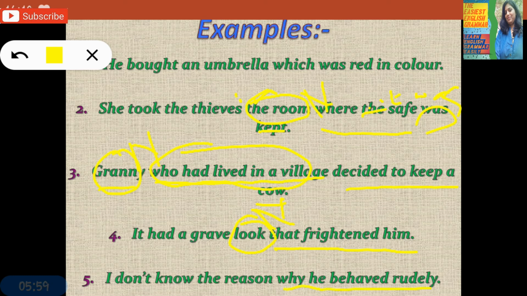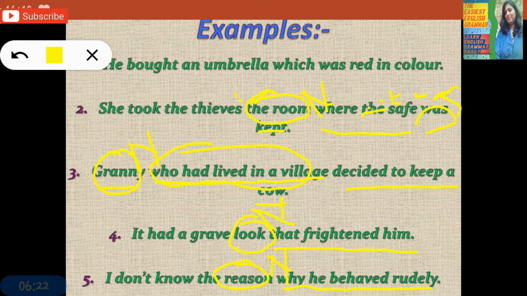Why he behaved rudely is a subordinate clause and reason is noun. He doesn't know the reason why he behaved rudely. So why he behaved rudely is telling about the reason. So it is adjective clause.